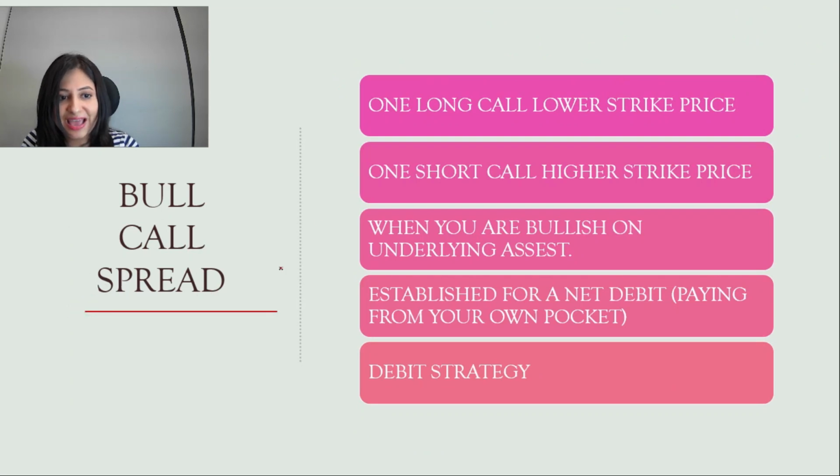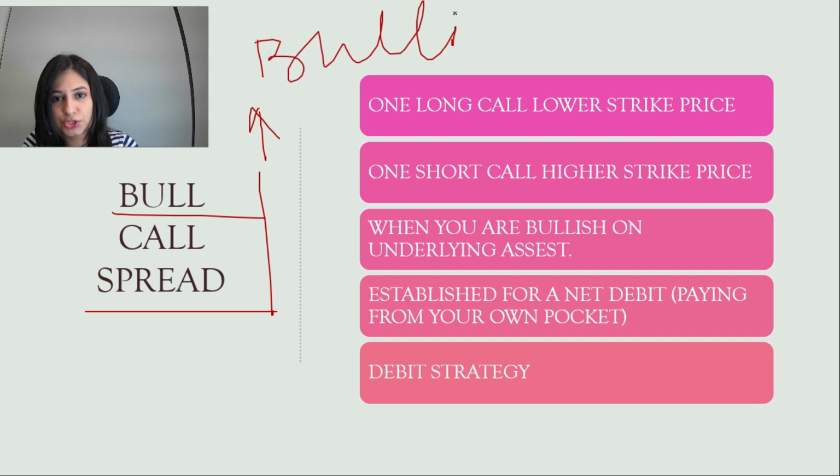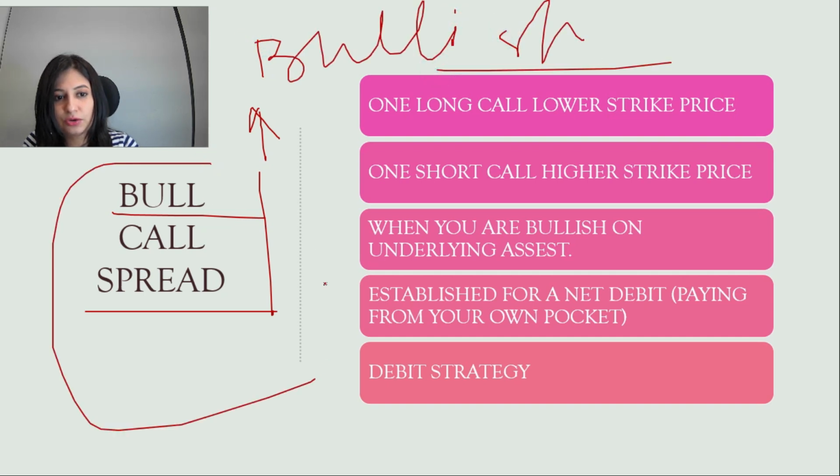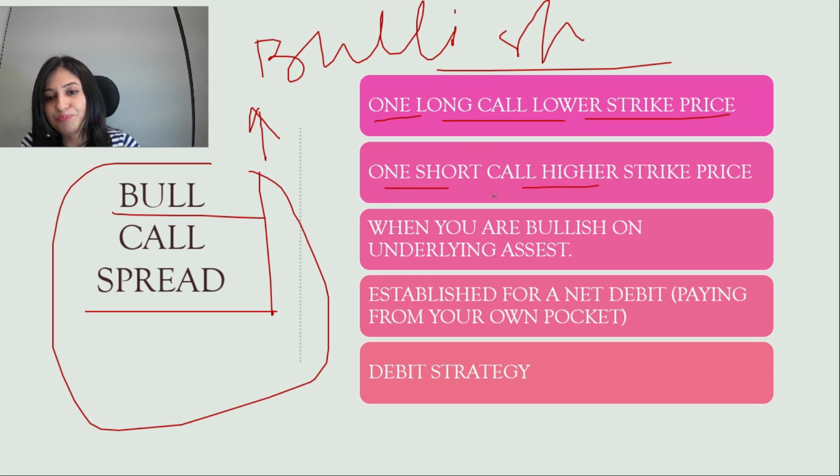So bull call spread, as the name itself suggests, bull. Bull means when the market is going up. That means when you know the market will be bullish, that is the time when we'll be looking at the bull call spread. What happens in the bull call spread? In a bull call spread, you have to go long on one call of a lower strike price, and then you have to go short on another call at a higher strike price. I'm very sure you haven't understood anything, but I'll give an example and then maybe you will understand it better. First, one long call at a lower strike price.